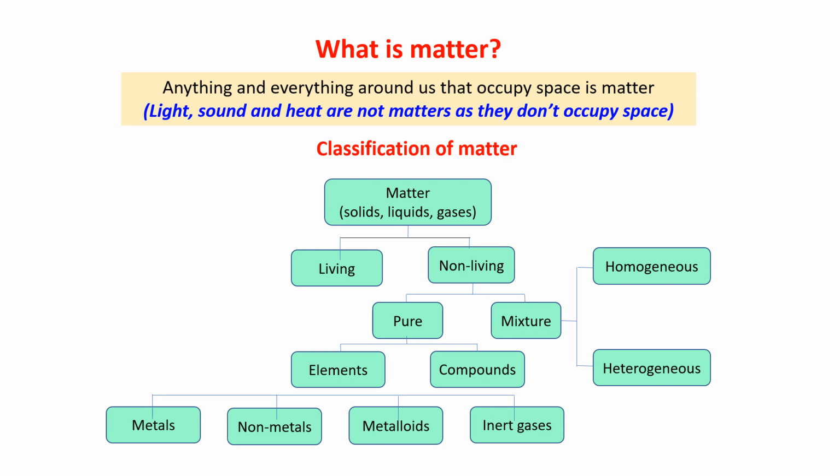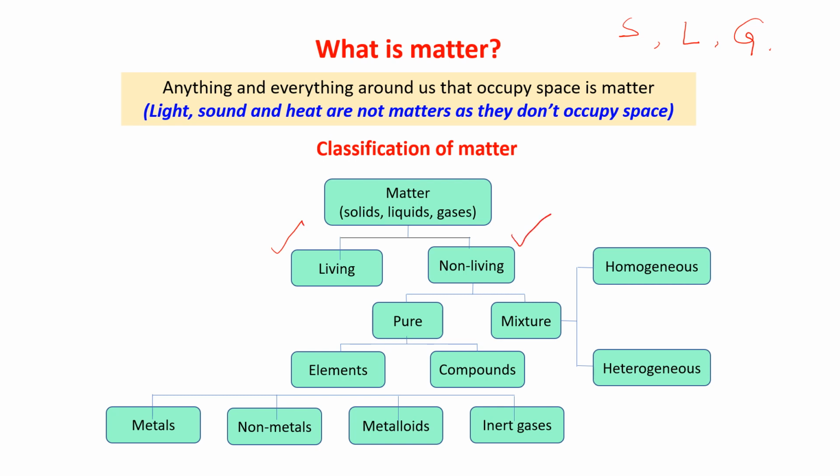Now, classification of matter. Matter can be classified in the following categories that are given in a flow chart. We can get matter in 3 different forms. What are the 3 different forms of matter? Solid, liquid and gas. Now, this matter is divided into 2 parts: one is living and another is non-living.